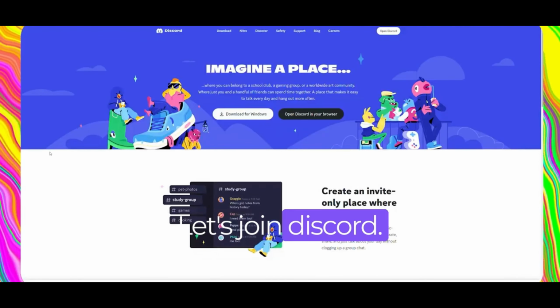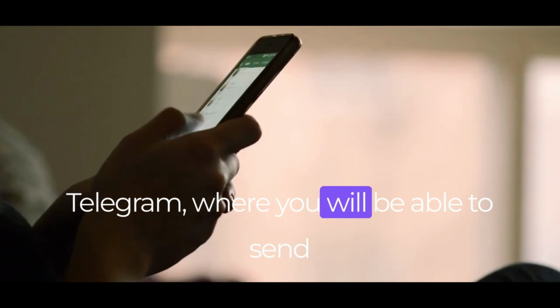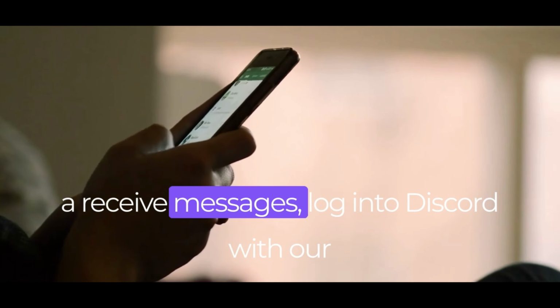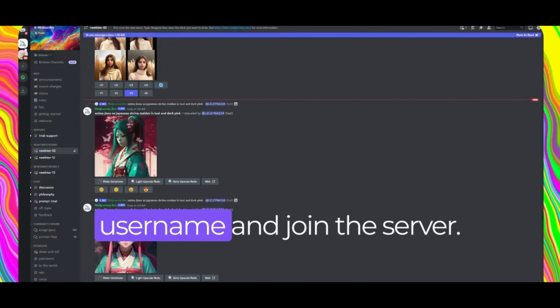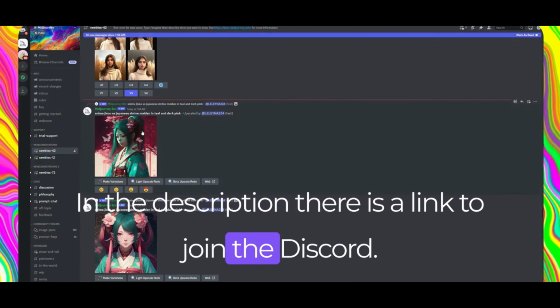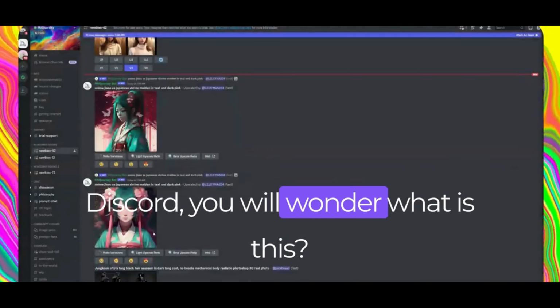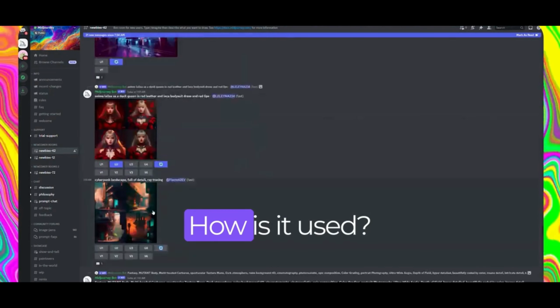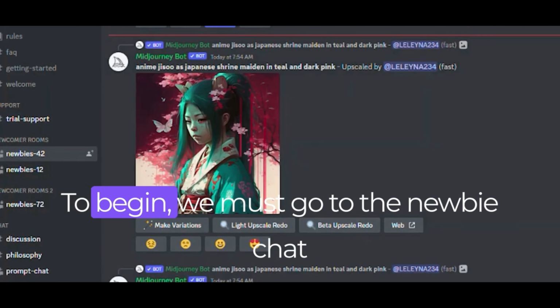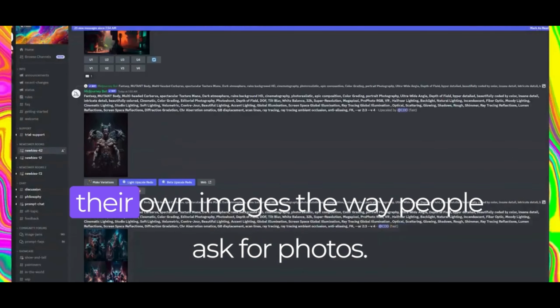Let's join Discord. If you're unfamiliar with Discord, it's similar to Telegram, where you will be able to send or receive messages. Log into Discord with your username and join the server. In the description, there is a link to join the Discord. Once we are in the Midjourney Discord, you will wonder, what is this? How is it used? To begin, we must go to the newbie chat, and the first thing you'll see is lots of people generating their own images.